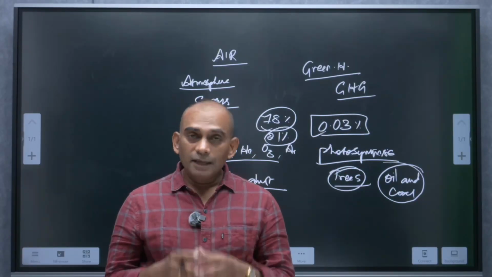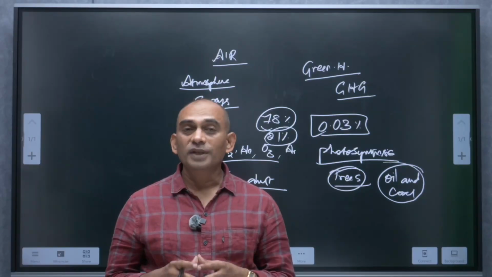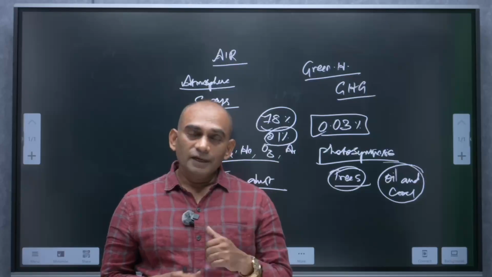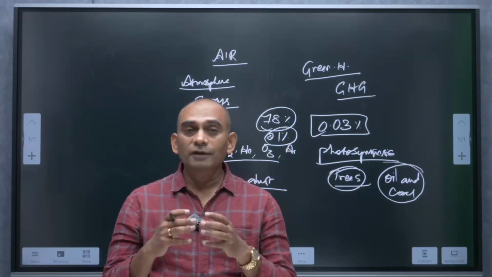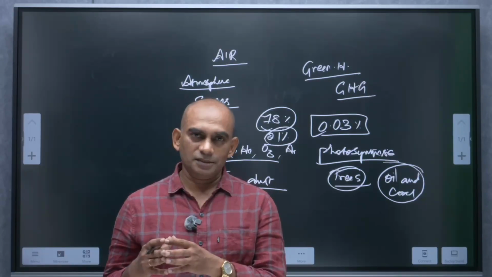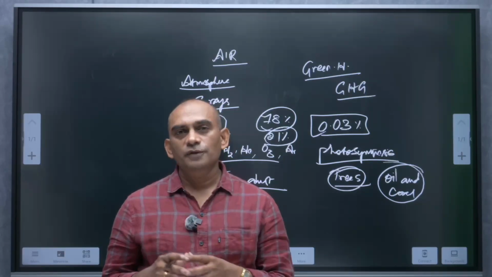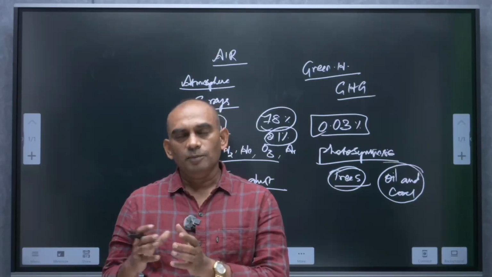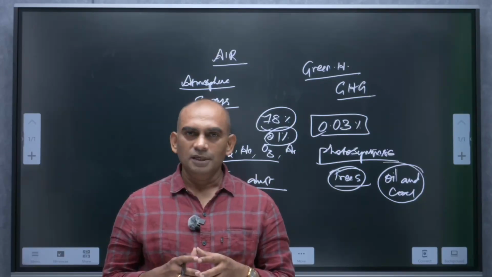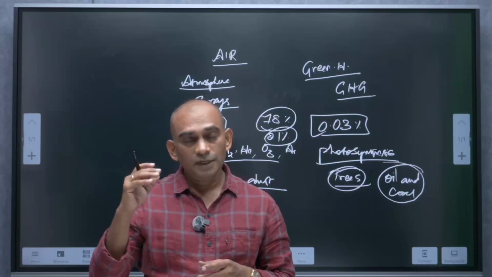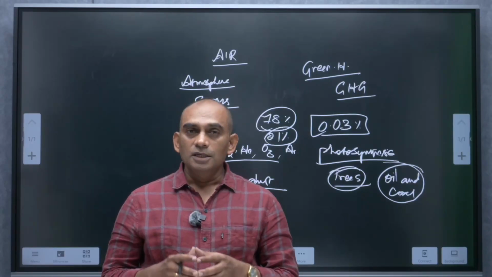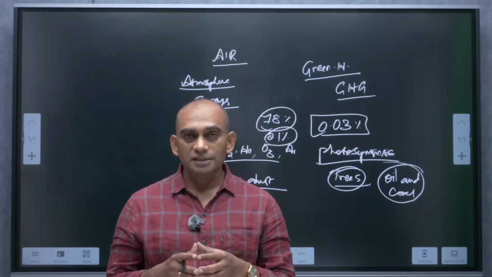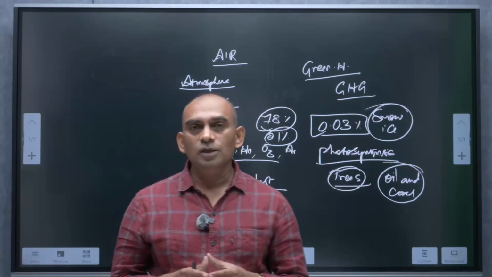Carbon dioxide level increases when there is burning of fossil fuels. When the level of carbon dioxide increases in the atmosphere, automatically the heat trapping capacity of the carbon dioxide also increases. That raises the temperature of the earth. When the temperature of the earth increases, snow and ice melt down.